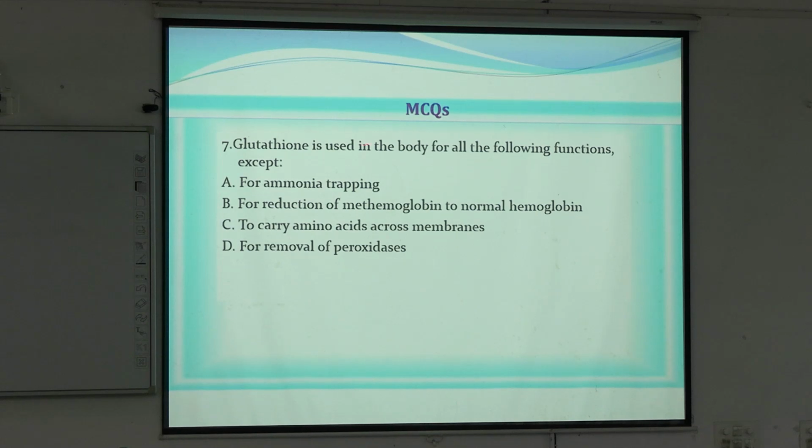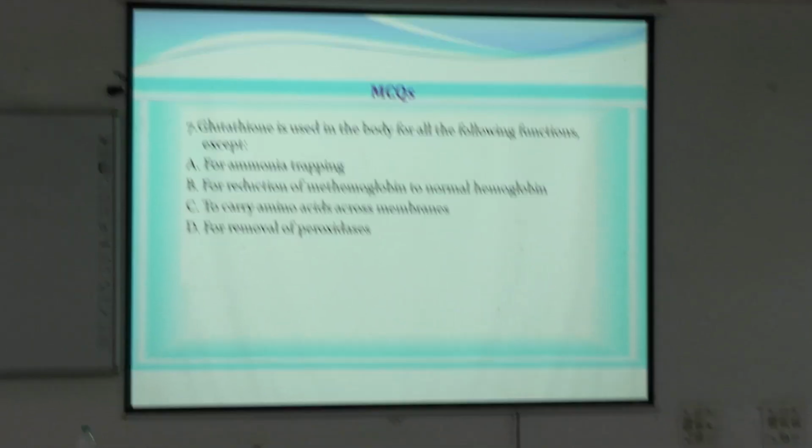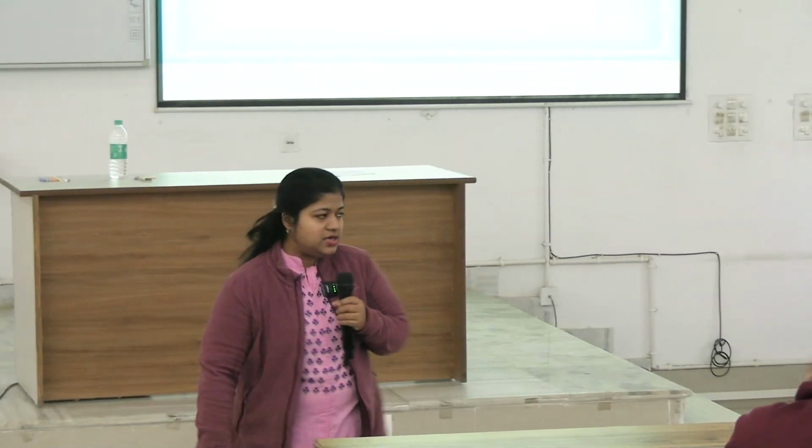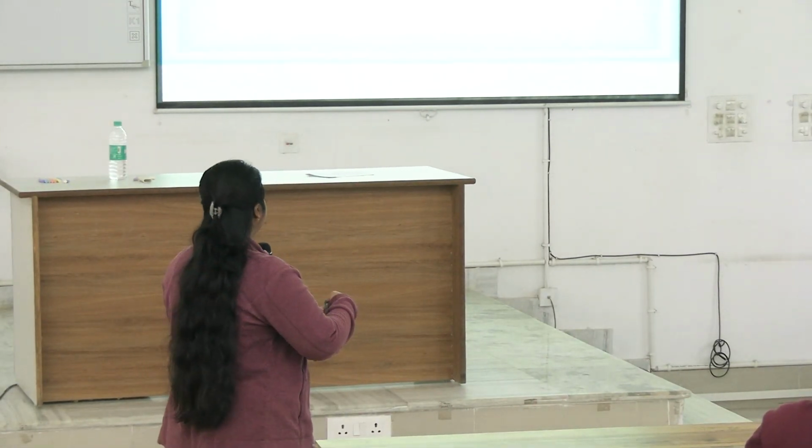Glutathione is used in the body for all the following functions except which one? Methemoglobin is nothing but oxidized hemoglobin. There is no role of glutathione in ammonia trapping. Glycine for benzoate is used for ammonia trapping, or for removal of glycine, but the answer here is ammonia trapping.